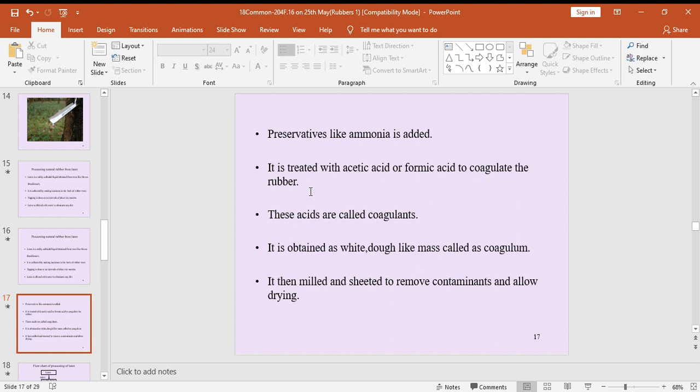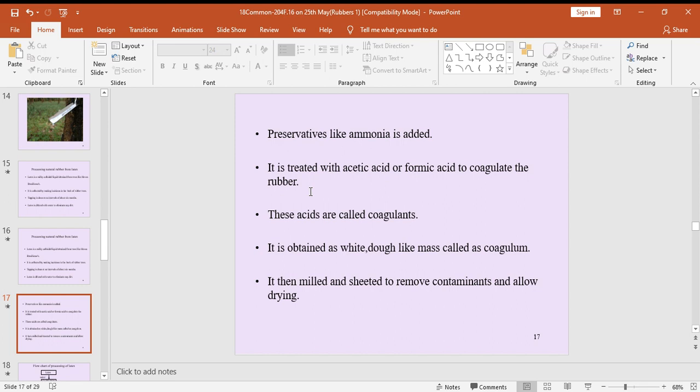After adding coagulants, we are getting a white dough-like mass called coagulum. After adding ammonia, we add acetic acid and also formic acid. Finally, we are getting a dough-like mass called coagulum.